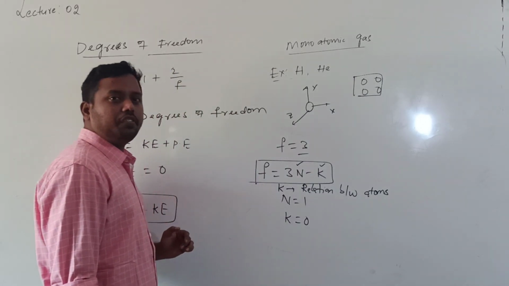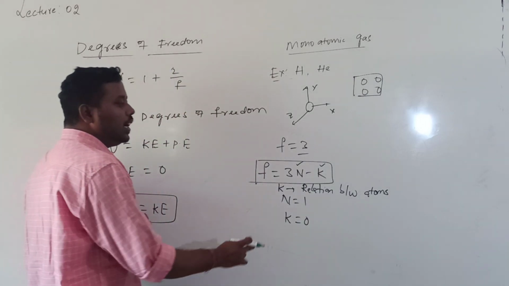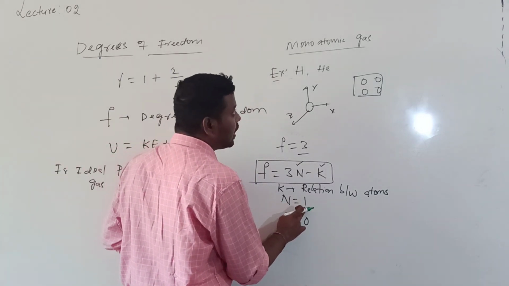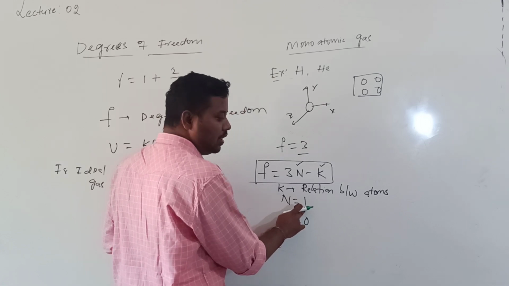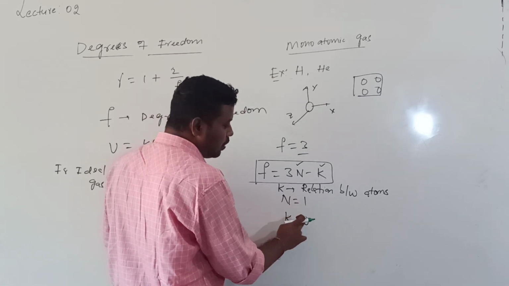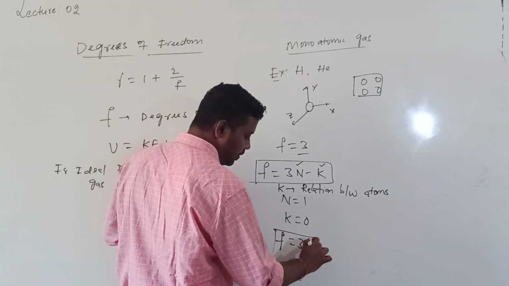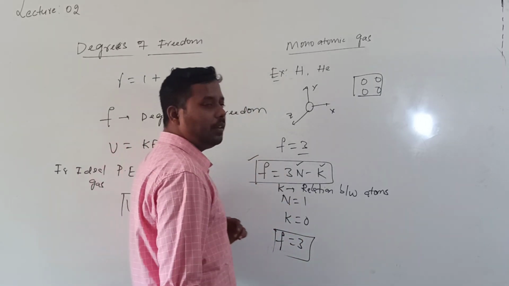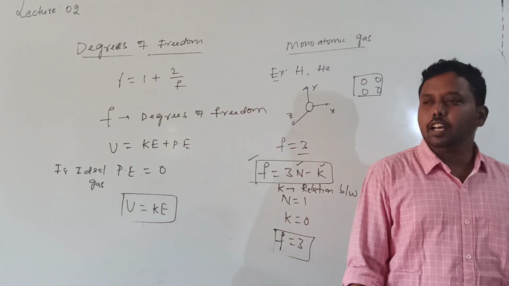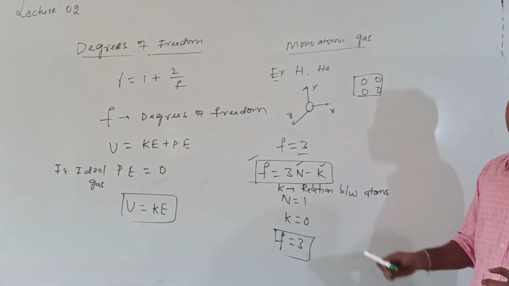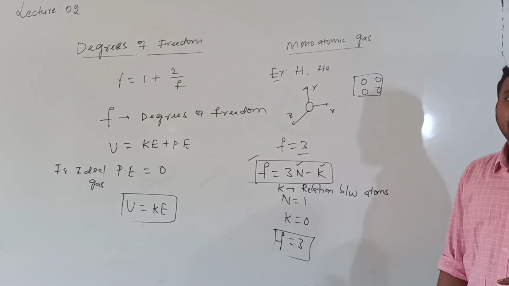Then f is equal to 3. You can use this formula for calculating the number of degrees of freedom. This is for monoatomic gas.